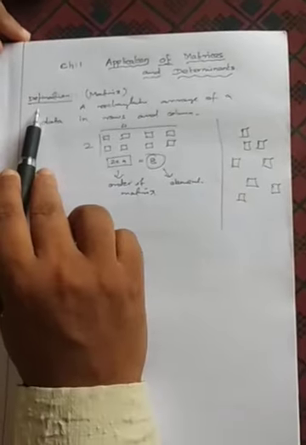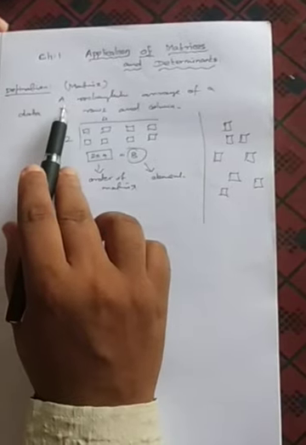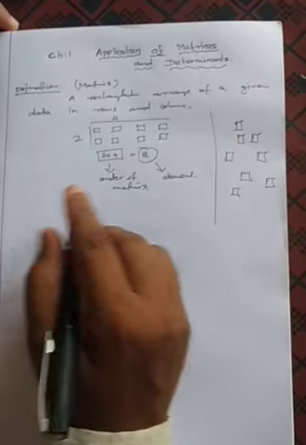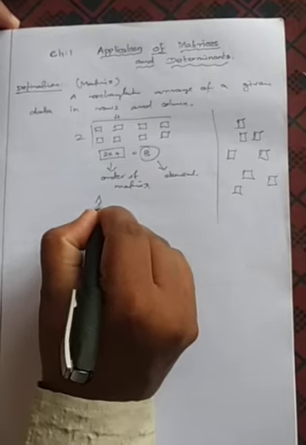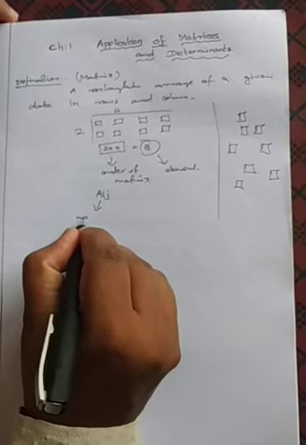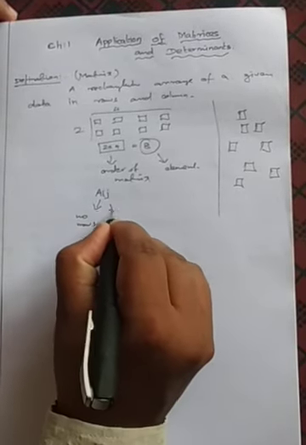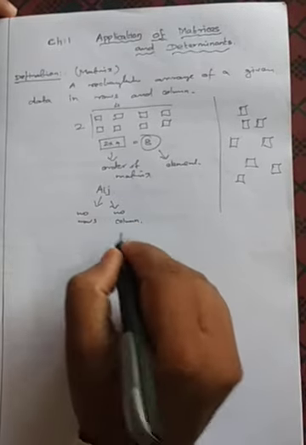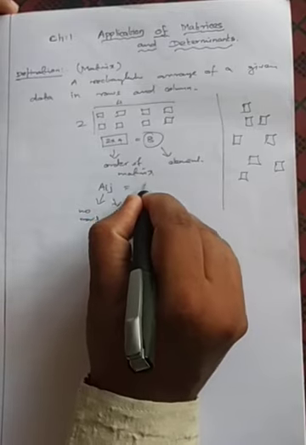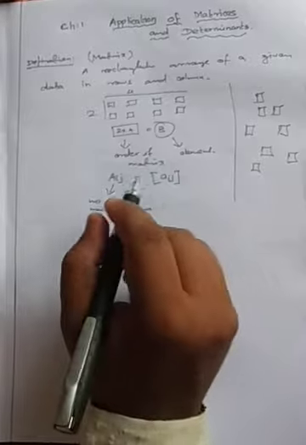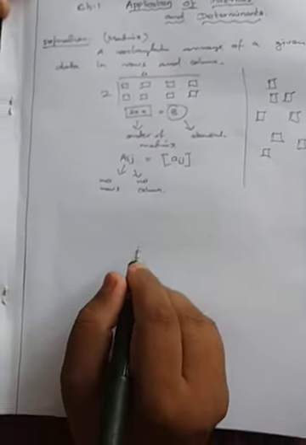So keep the definition in mind. A matrix is a rectangular arrangement of given data in rows and columns. Usually a matrix is denoted by capital A subscript ij, where i represents the number of rows and j represents the number of columns, as you know. These are all basic things you have taken in 10th standard itself. And usually an element is written as small a subscript ij, and the matrix is written within a square bracket.